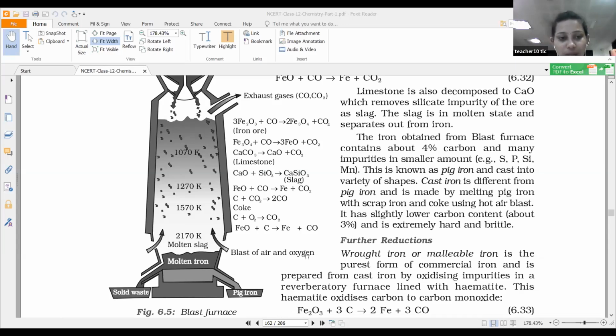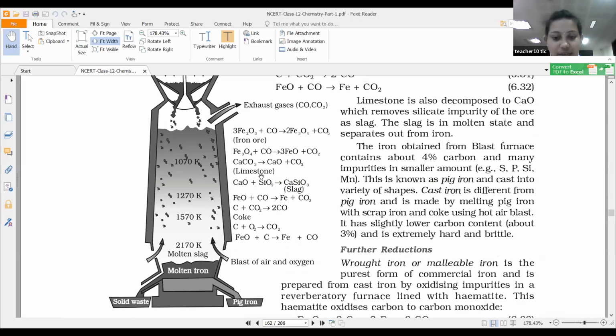Yes, students. Now we have to study all these processes in detail. In different temperature zones, different types of reactions are possible, such as reduction reactions or the concentration process. Students, only this part is left in this chapter, and a few other small topics. I will complete it in the next class.